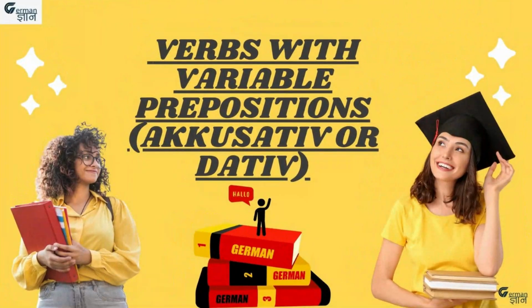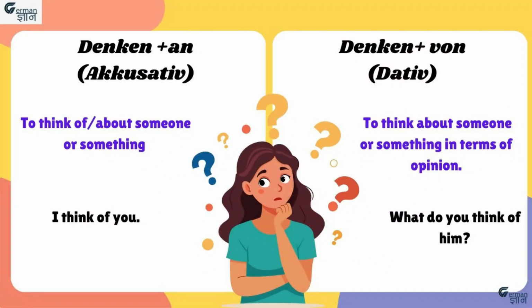Let's start the third episode of verbs with fixed prepositions. In this video, we will learn a verb with accusative preposition and again with dative preposition. It means the verb will be the same, but we will be changing its prepositions and their meanings. So let's start. The first verb is denken and the preposition is an.